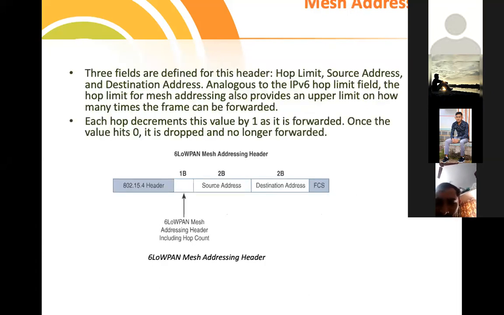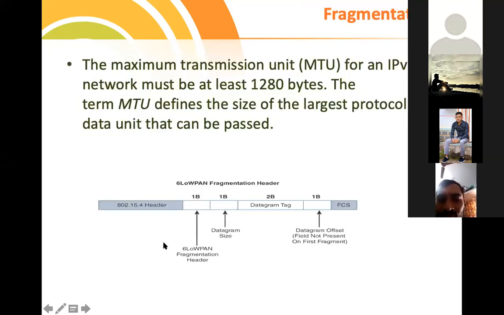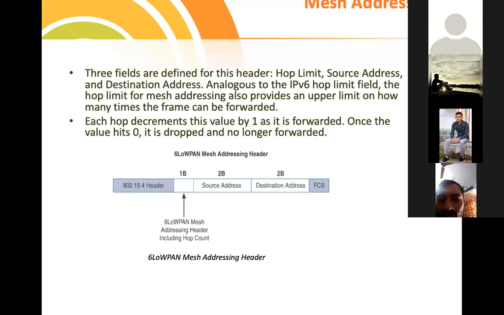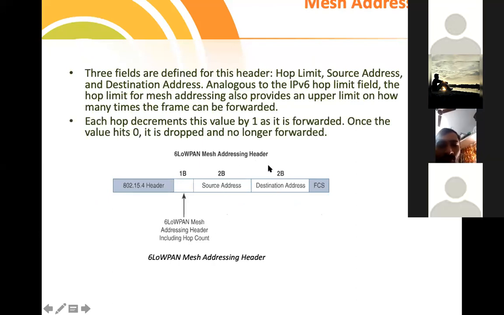So now coming to the same, when we have that particular header, how do we go with the addresses? Address is nothing but from and to, source address and destination address. For that part, we'll go with the mesh addressing technique. The mesh addressing technique will have a source address and a destination address, 2 bytes each, and 1 byte of addressing header. So this is for mesh addressing.